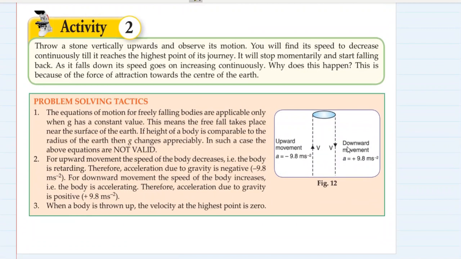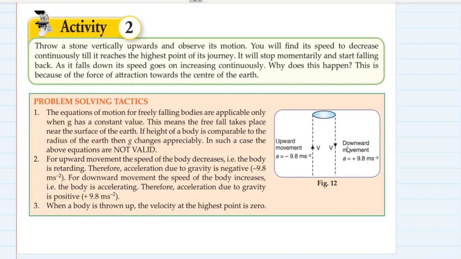Activity 2. Throw a stone vertically upwards and observe its motion. What do you observe? You will find that the speed of the stone decreases because it is going against the force due to gravity. So its acceleration will be negative. It will be retardation, right? It reaches a certain height, stops momentarily, and then starts falling freely backwards, back to the ground. As it falls down, its speed goes on increasing continuously.